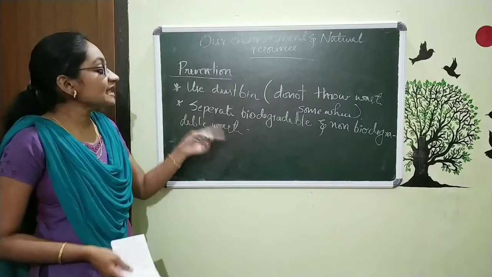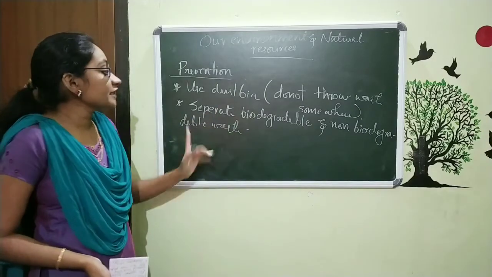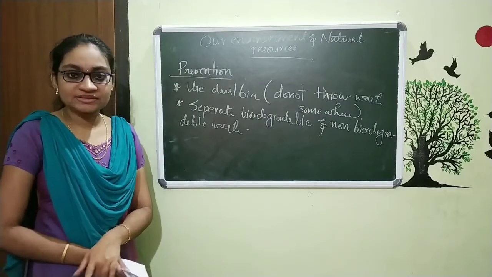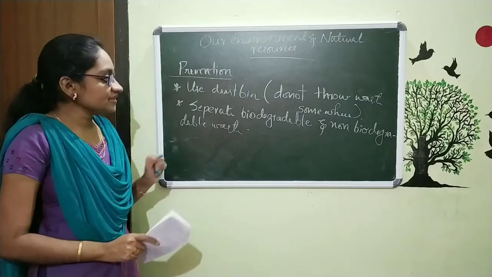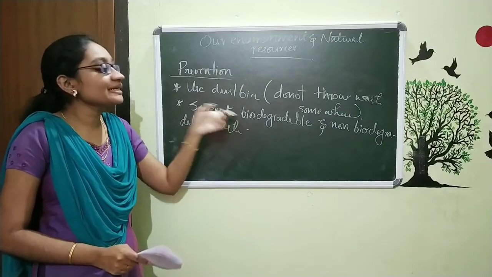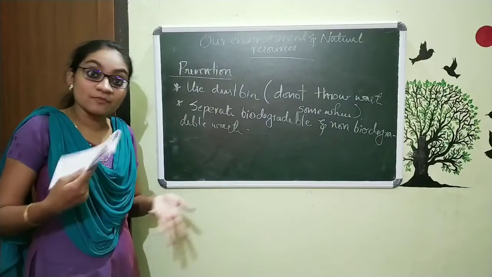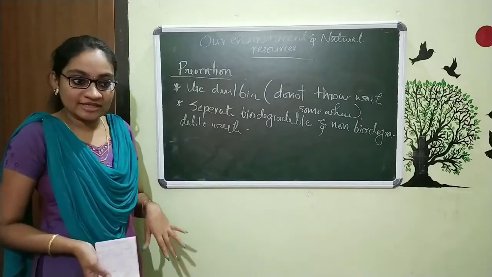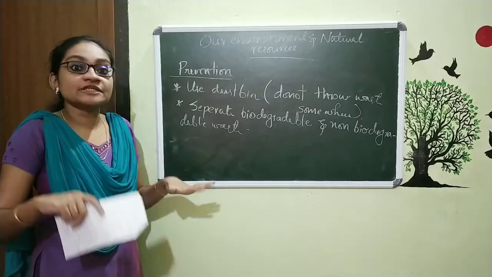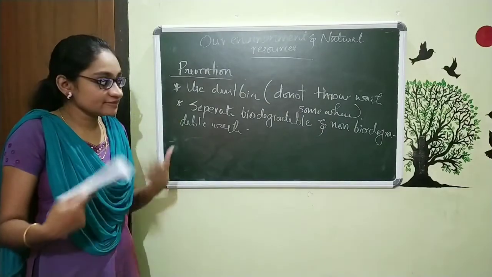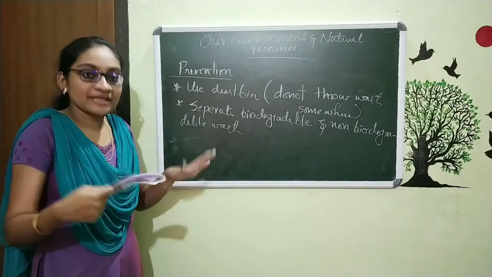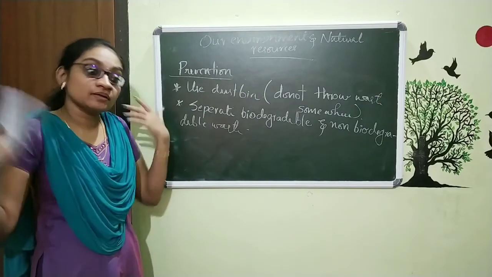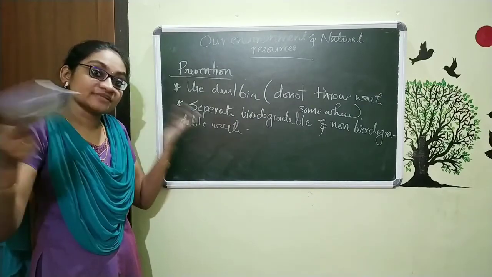So separate biodegradable and non-biodegradable waste. And why we are doing this, that is the third point. We know this biodegradable waste is the waste that is decomposed by microorganisms. That means it is spoiled by microorganisms and will be converted to some other form, or it will be dissolved by the microorganisms. But this non-biodegradable waste will be left in the similar way for years and years.